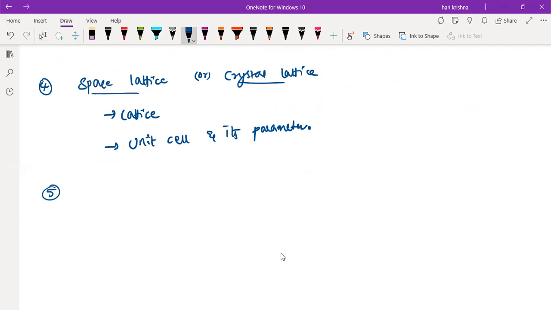Next, fifth one, types of unit cells. What are the different types of unit cells there are? Okay, the first one is a primitive. The next one is a centered. Primitive means it is a simple unit cell. That means only atoms will be there at the corners. Okay.